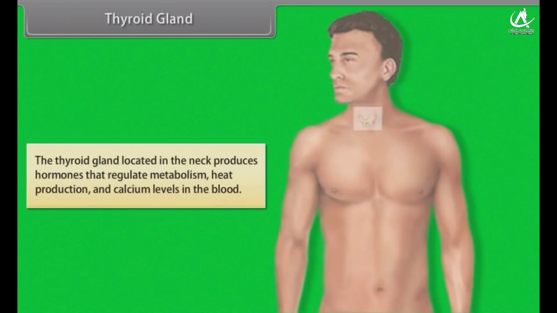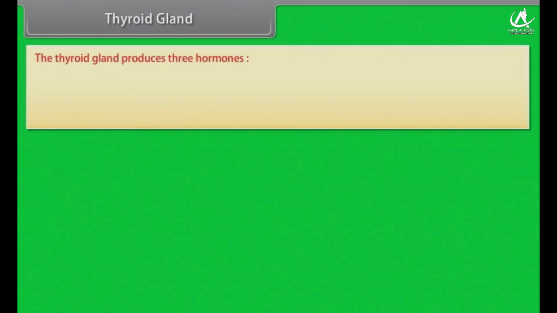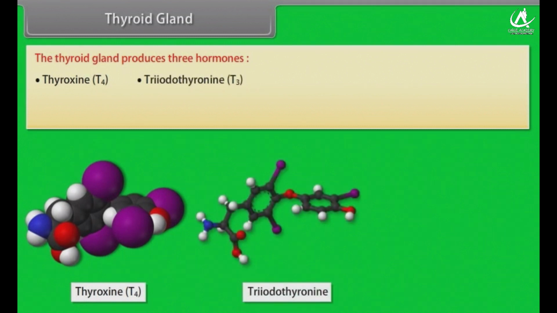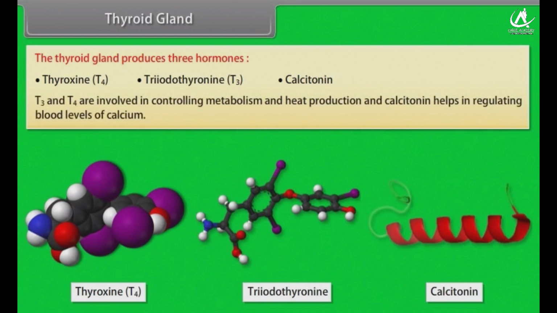The thyroid gland located in the neck produces hormones that regulate metabolism, heat production, and calcium levels in the blood. The thyroid gland produces 3 hormones: thyroxine T4, triiodothyronine T3, and calcitonin. T3 and T4 are involved in controlling metabolism and heat production, and calcitonin helps in regulating blood levels of calcium.